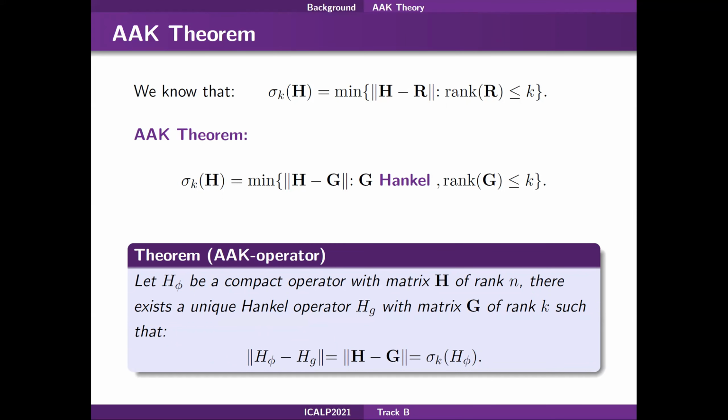The original AAK theorem is actually stated for operators, and we have that the unique best rank k approximation of a compact Hankel operator with symbol phi is given by a rank k operator with symbol g. We see that in one case we are looking at the spectral norm of the matrices, in the other at the operator norm of the corresponding operators.